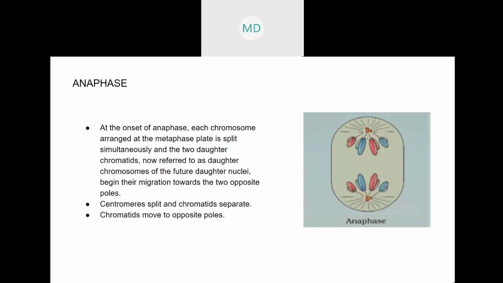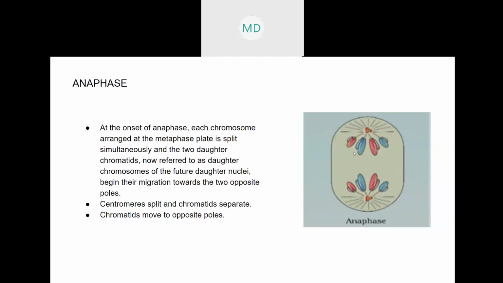So the spindle fibers became short, and then they pulled along with them the sister chromatids. Now the sister chromatids will move towards opposite poles. This is one pole, this is the second pole, as already discussed, and they will keep on moving.